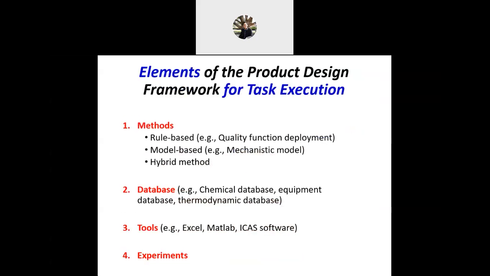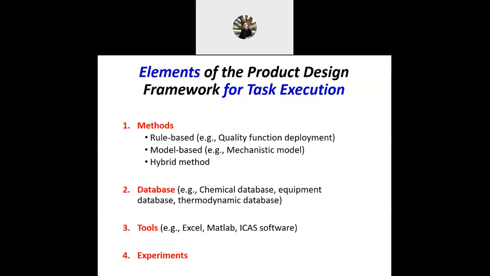So let's see the elements of the product design framework for task execution. First is method, database, tools, and experiments. For the method: rule-based, model-based, and hybrid methods. For databases, we can get them from chemical databases, equipment databases, thermodynamic databases, and kinetics. Tools are software like Excel, MATLAB, ICAS.